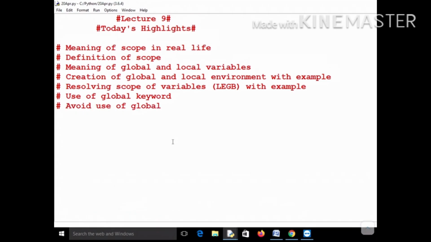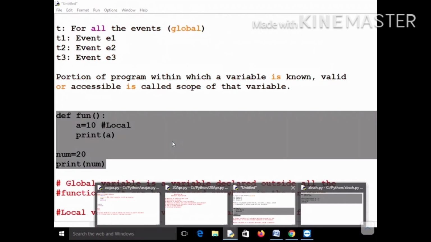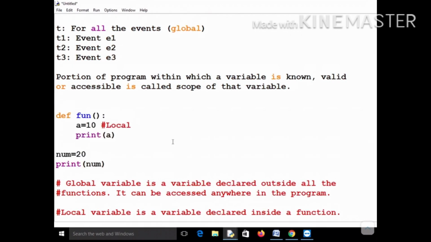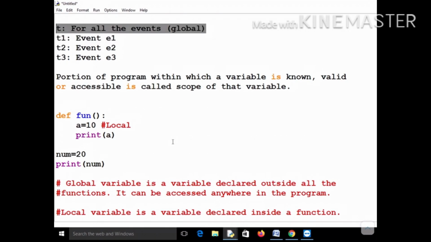Okay, so that's it about today's class. Today we studied the meaning of scope. What is the meaning of scope in real life? I gave you this example of tickets: if you are purchasing tickets, there are 4 types of ticket, T, T1, T2, T3, and suppose T is for all the events, then using this ticket T you can participate in any of these events.